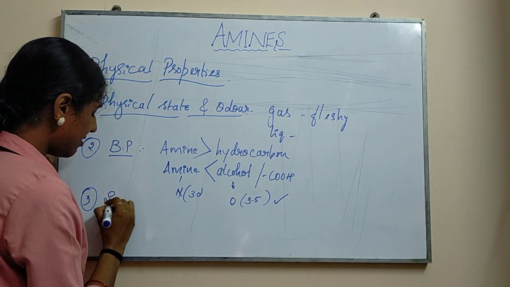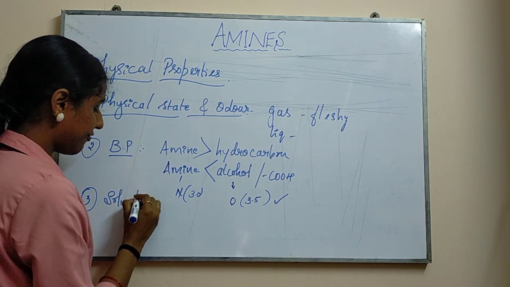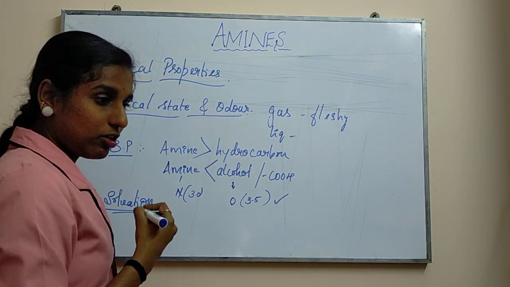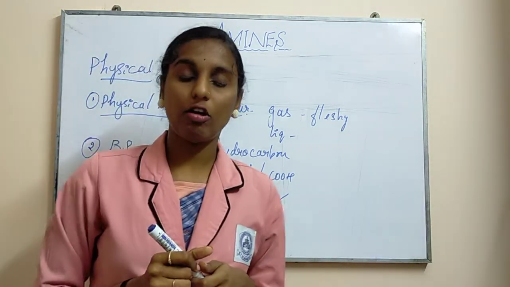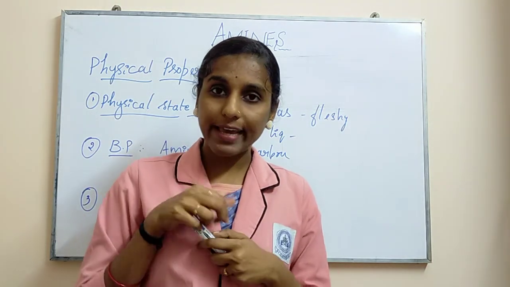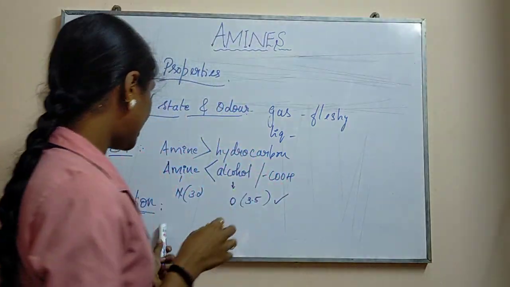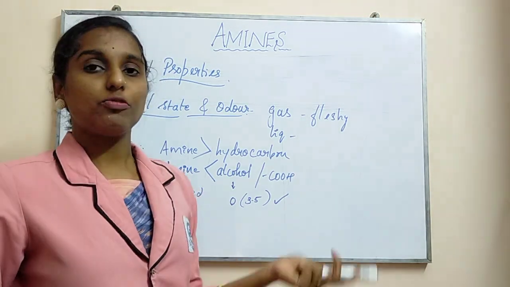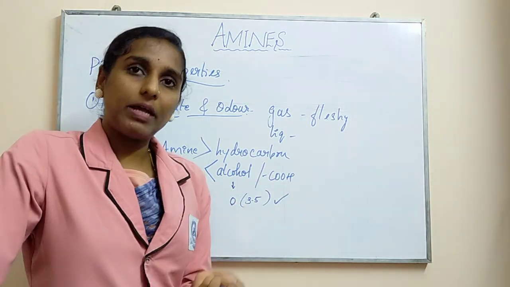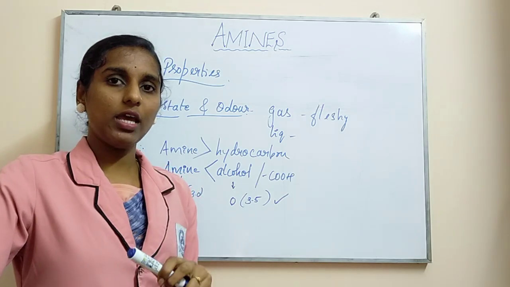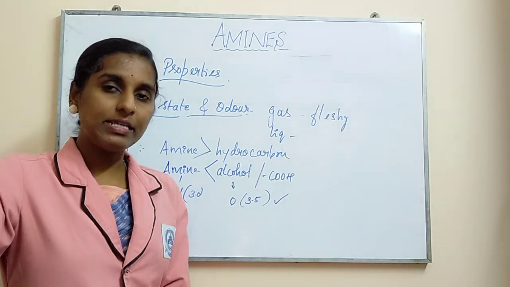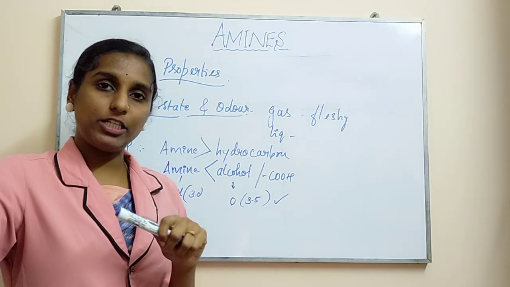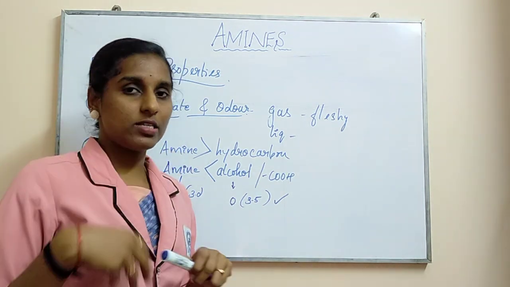The third property is the solvation effect. Solvation in the sense what? Dissolving capacity: whether it will get dissolved in water or in any of the organic solvents, all those things will be seen here. Now the solvation effect with amines: not only primary amines, the lower amines will have a solvation effect in water. It gets dissolved in water.